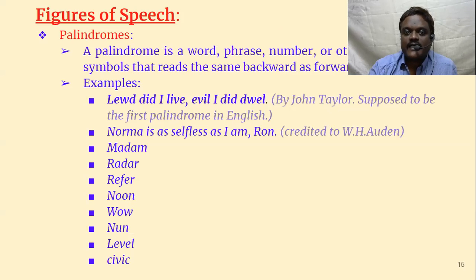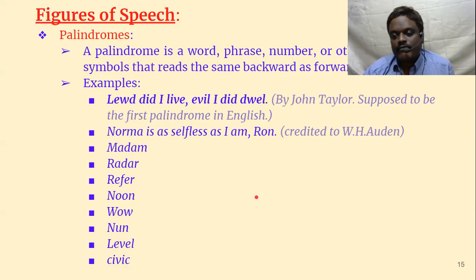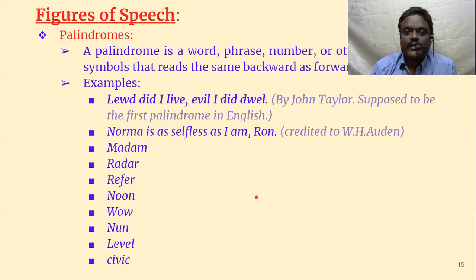Palindromes. A palindrome is something which we can read backwards and frontwards the same. A palindrome is a word, phrase, number, or other sequence of symbols that reads the same backward or forward. Both are the same. See, let us take an example. Lewd did I live, evil I did dwell. See, read from backward: lewd did I live, evil I did dwell. Same.